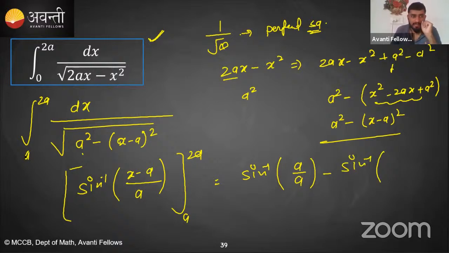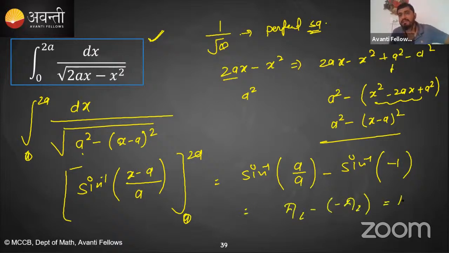Yeah, this is 0, guys. This is 0. That means minus 1. Yes or no? Your answer will be pi by 2 minus of minus pi by 2. Your answer is pi. I told you, the answer will always be pi.